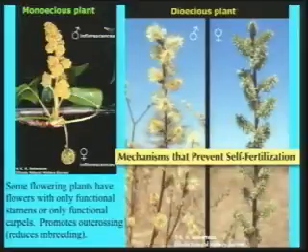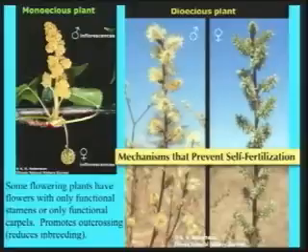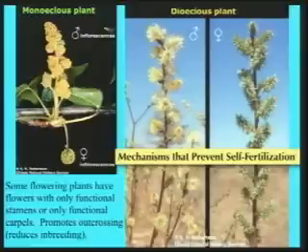But on the right we see a more extreme condition: dioecious, where you only have one type of flower on individual plants. So you have one type of unisexual flower. You either have staminate flowers, like on the left in that willow there, or on the right we have pistillate flowers only in the same species of willow shown there. So in that case selfing is impossible, and that's as robust a system that prevents selfing as genetic self-incompatibility.